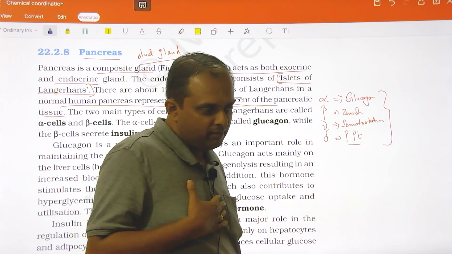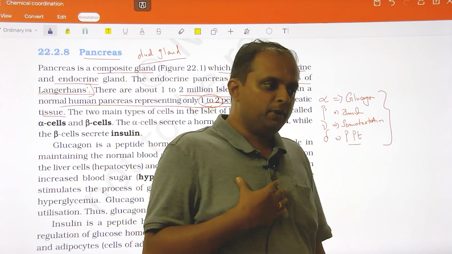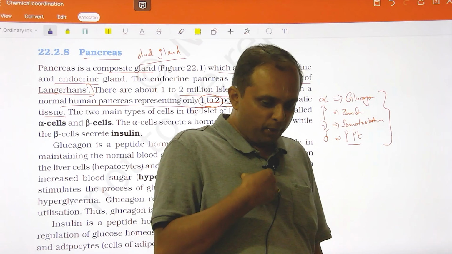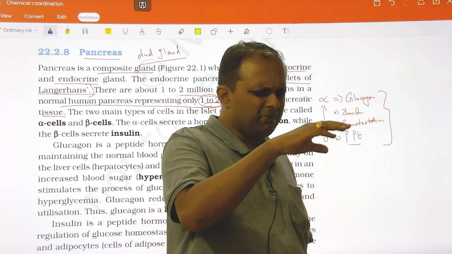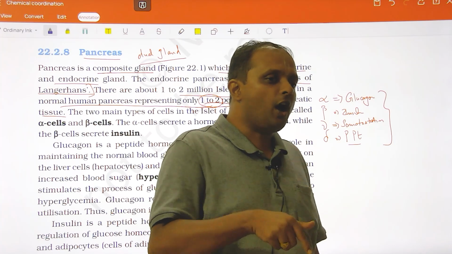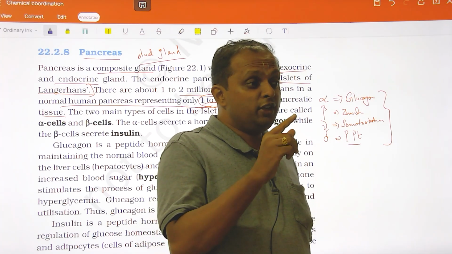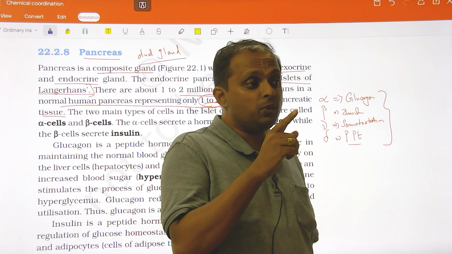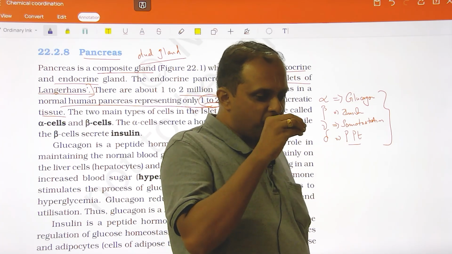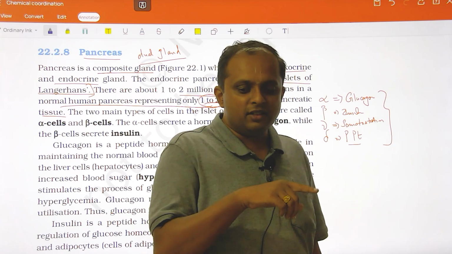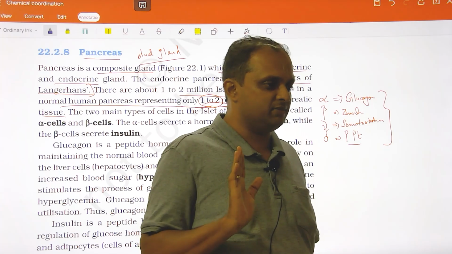So, for example, if I am the gamma cell and you are the beta cell, you produce insulin, I produce somatostatin. Once I produce somatostatin, it is going to act on the adjacent or nearby cell, and it is going to stop the secretion of that particular cell. So there are 3 to 4 contexts where you get this somatostatin. Everywhere the hormone will reach the surrounding areas and try to inhibit that secretion, right?